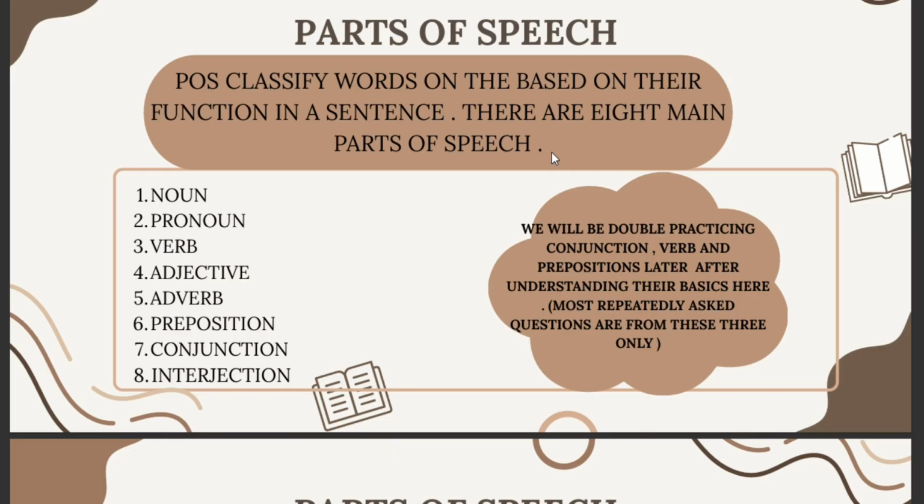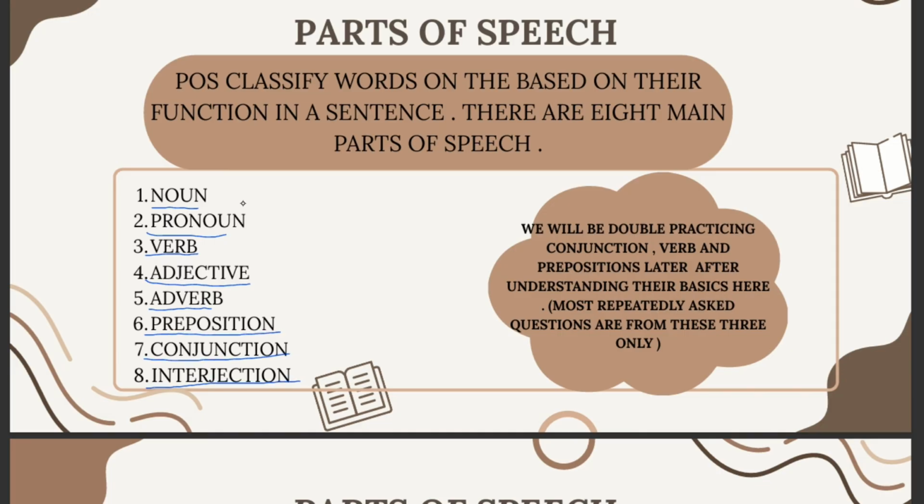Parts of speech classify words based on their function in a sentence. There are eight main parts of speech. One is noun. The second one is pronoun. Then we have verb, adjectives, adverb, prepositions, conjunction, and interjections.